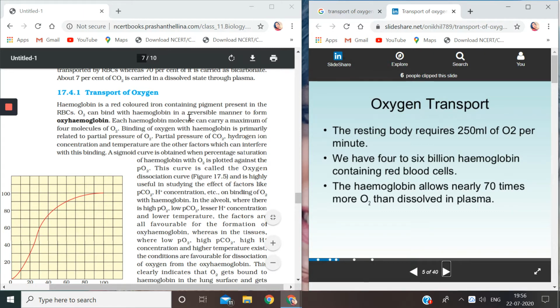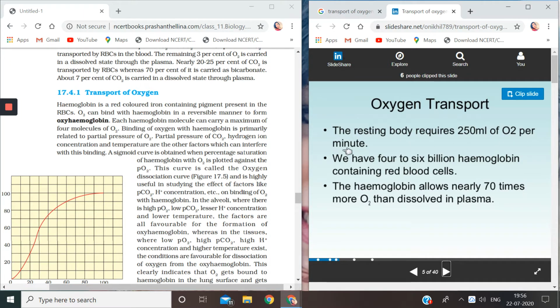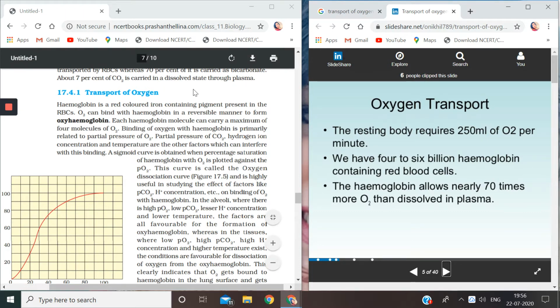Each hemoglobin molecule can carry a maximum of 4 molecules of oxygen. Even here the resting body requires 250 ml of oxygen per minute. If you are at a resting stage, sleeping or just relaxing, how much oxygen do you need? 250 ml of oxygen per minute we require. And we have 4 to 6 billion hemoglobin containing RBCs. Hemoglobin allows nearly 70 times more oxygen than dissolved in plasma, which we have already seen, because 97% is carried by RBCs and only 3% by plasma.